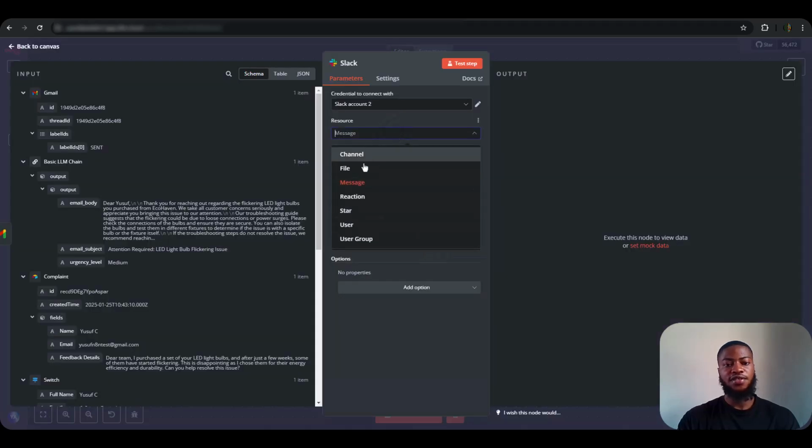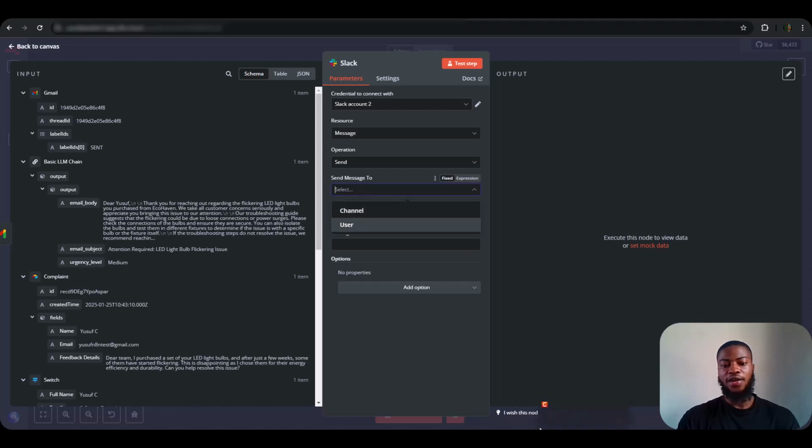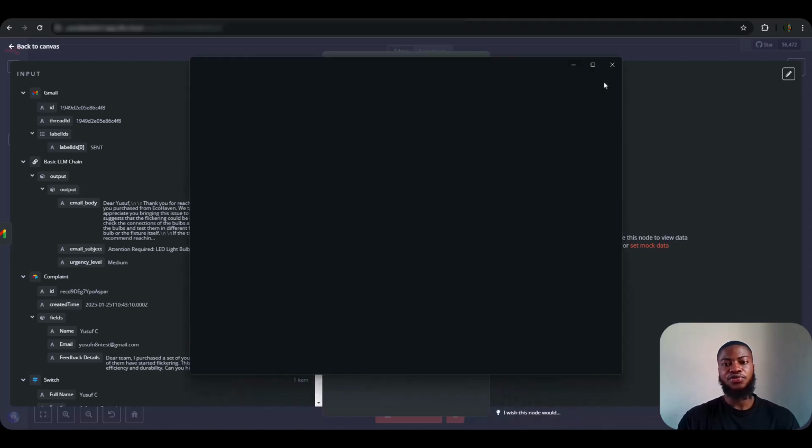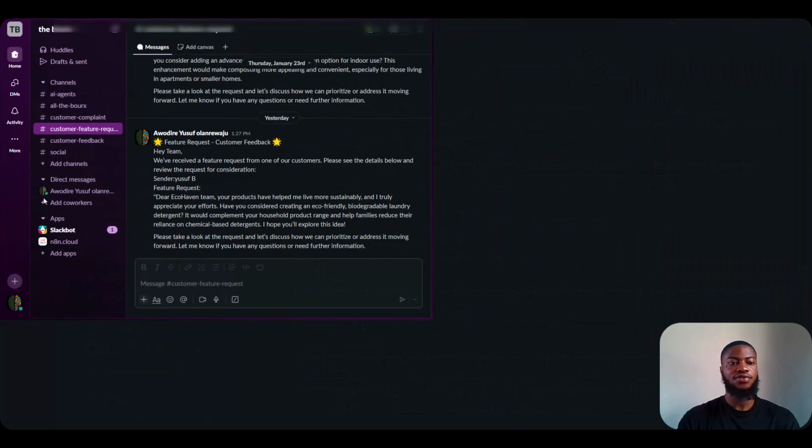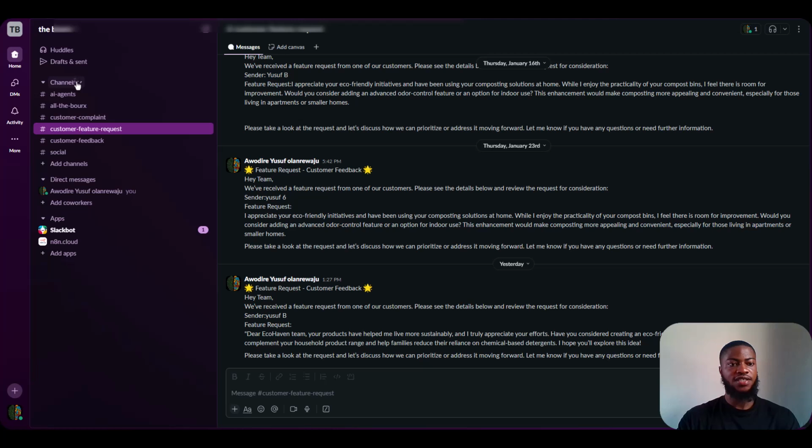For the resource, we are going to select a message, and for the operation we are going to be sending, and where we are sending the message to is the channel. I already have everything created here. Basically, you just go into your Slack and create your channels. You create multiple channels, which is very easy. You just click on create, name your channel, and that's all. I already have these channels created: the feature request, the customer feedback, the customer complaint, and the bugs, all the channels here.